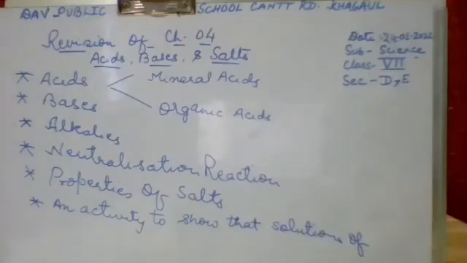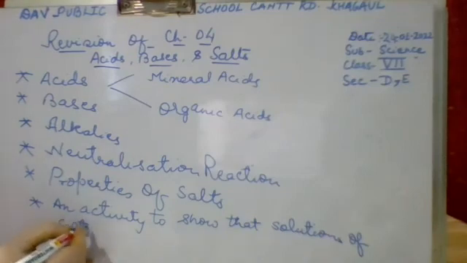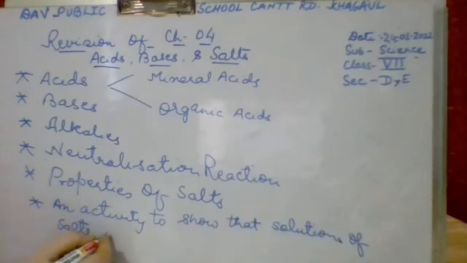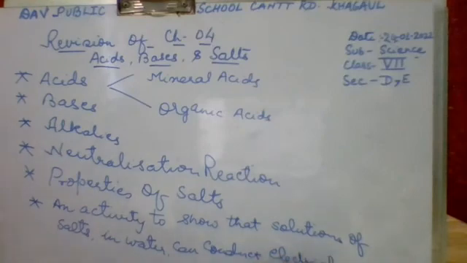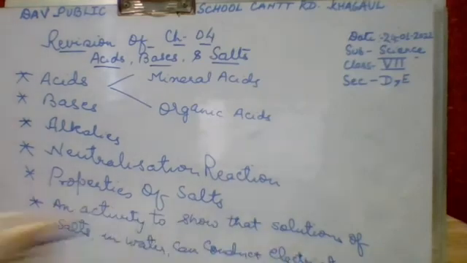Take a beaker and fill it half with water. Dissolve some common salt in this water. Connect two graphite rods with the two terminals of a battery with a 0 watt LED bulb in between. Now dip the graphite rods in the solution of sodium chloride. The bulb starts glowing, indicating the flow of electric current. This shows that a solution of sodium chloride can conduct electricity.